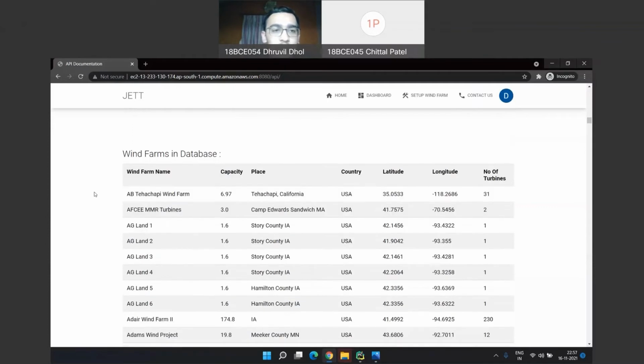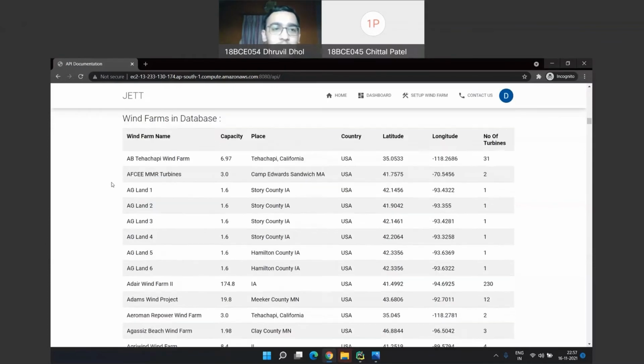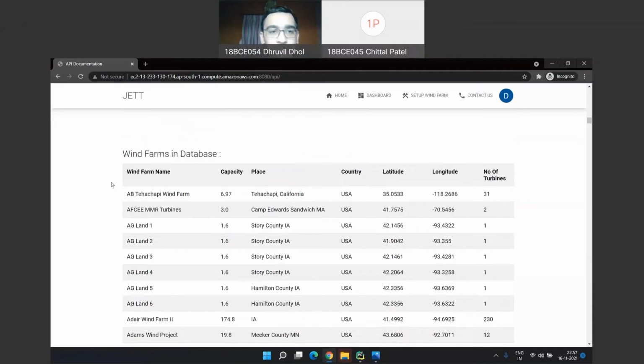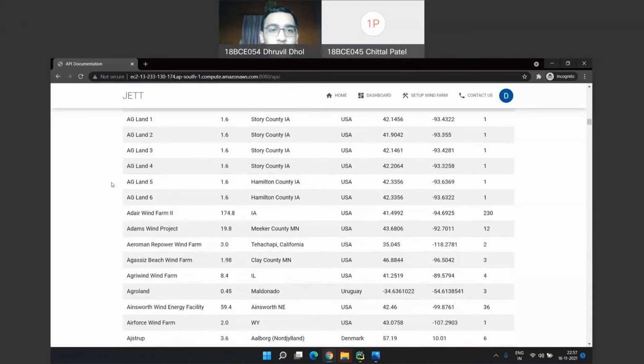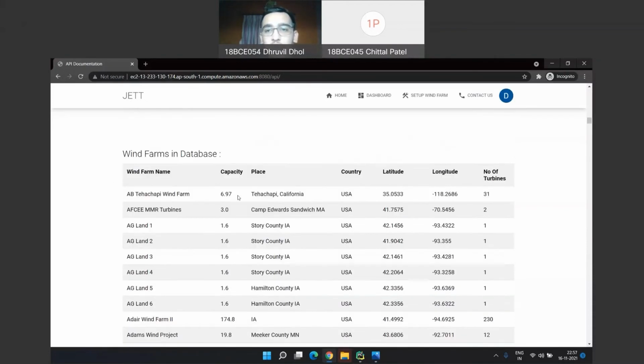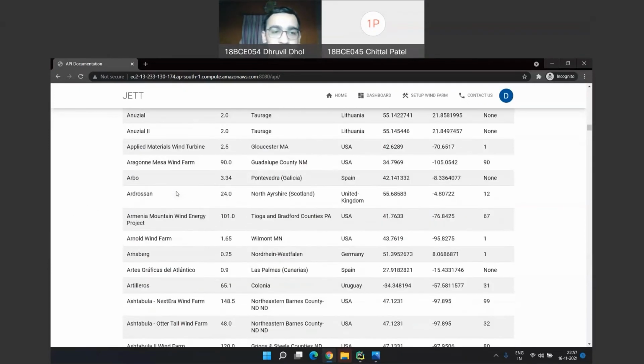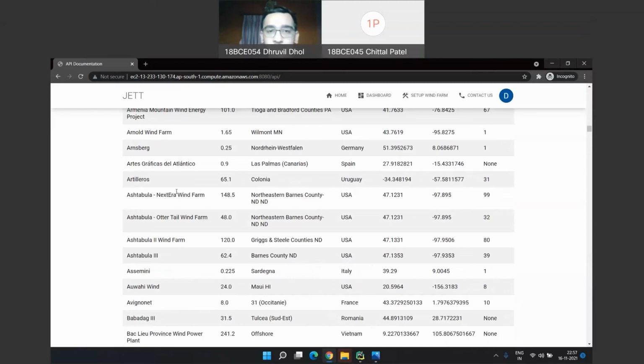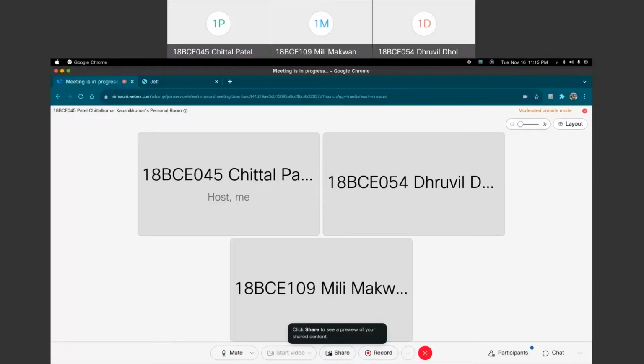Here we can see the response. Now all these wind farms are in our database. We have thousands of wind farms in our database. Here we can see the different wind farm names, their capacity, latitude, longitude and number of turbines. The user can select any wind farm from this database and get the next 48 hours prediction. Now my friend Chittal will explain further.